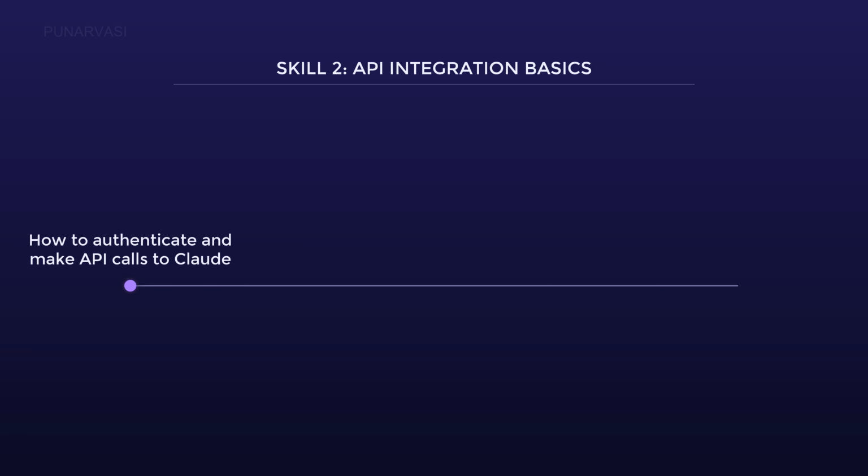Think of an API key as your secure passphrase. Without it, your application is just shouting into the void. You'll learn the precise way to structure your request and package your conversation so Claude understands it perfectly. What this means is clean, reliable communication, turning your vision into a functioning system without frustrating guesswork.